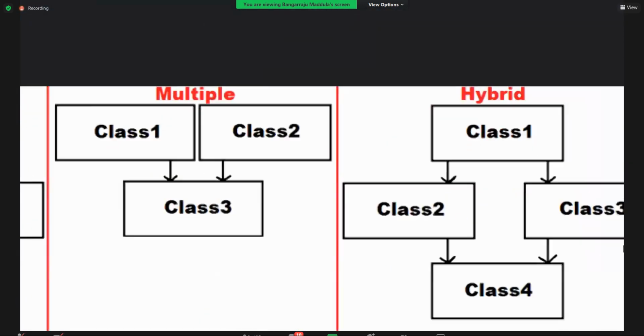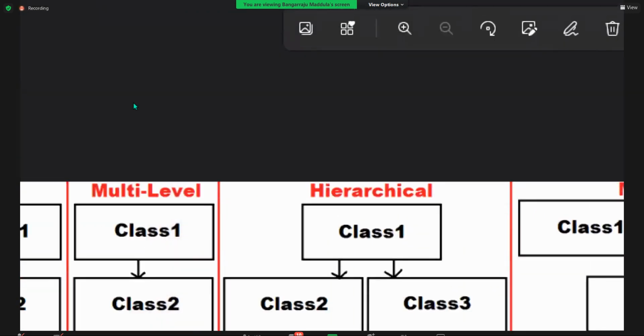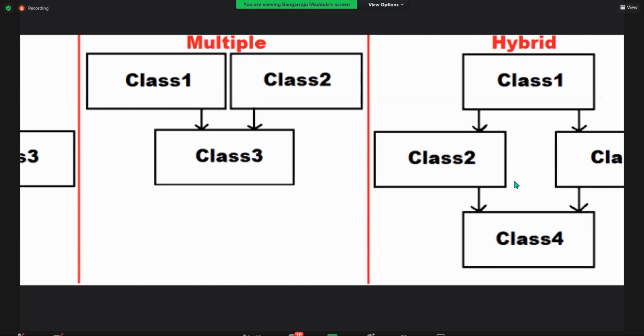Last one, hybrid. What is hybrid? In our school days in biology, we learned about hybrid plants. Hybrid is a crossbreed, a mixture of all the things. Now look at this hierarchy. Class 1, class 2, class 4. What is it?